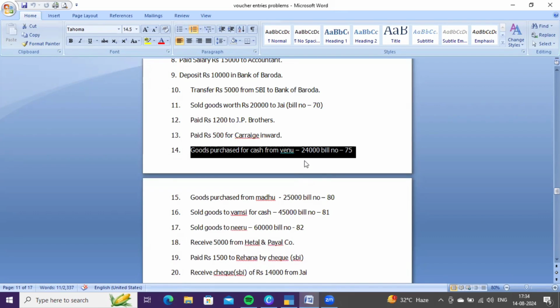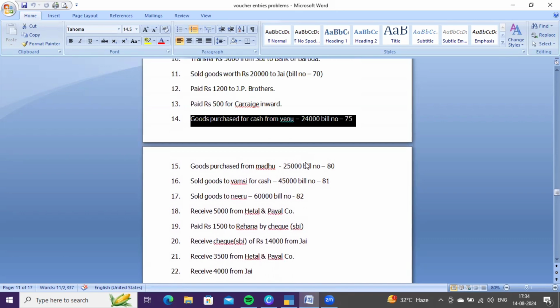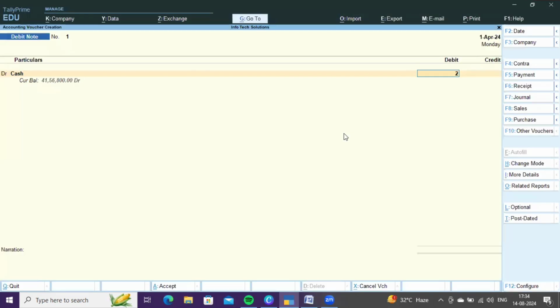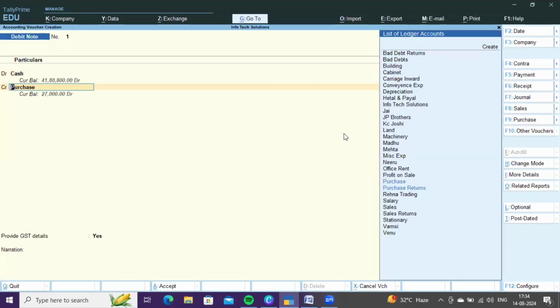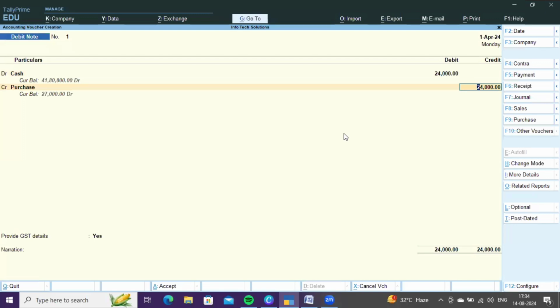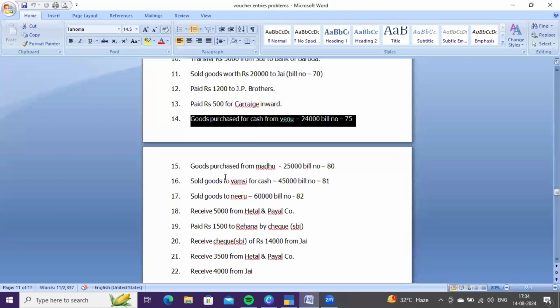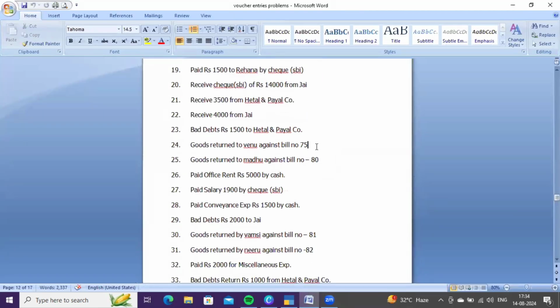At that time, you entered it as purchase account debit to cash account. Now reverse the entry because you need to receive back the payment amount which you paid earlier to Venu. You need to debit cash account 24,000 and credit purchase account. This is nothing but cash purchase. You are receiving your cash back while returning goods to Venu. Then press Ctrl A to save it.